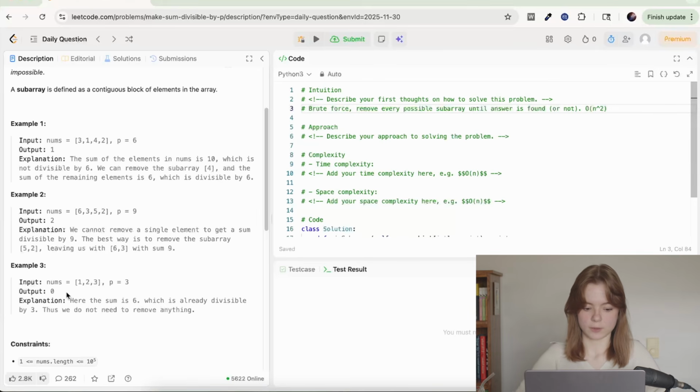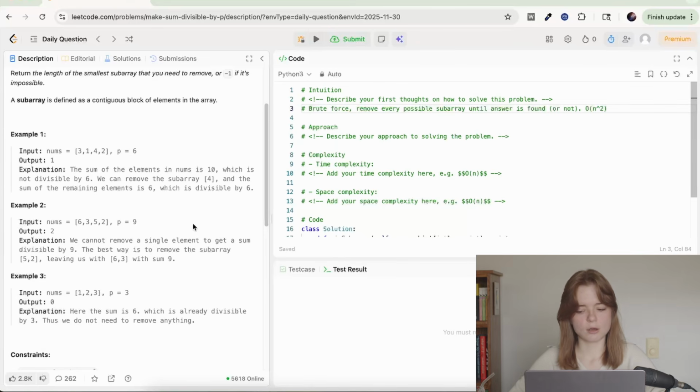Okay, we remove, then we get the sum, then we divide and see if it's possible. We've skipped that part. We already know exactly what we want, and that is for the subarray to add up to the remainder. We go through it once, checking the 1s. We go through it twice, checking the 2s, and so on and so forth, until we either find an answer or we look at the 2 n minus 1 arrays and we do not find it. That's a little bit better, but it's still O of n squared.